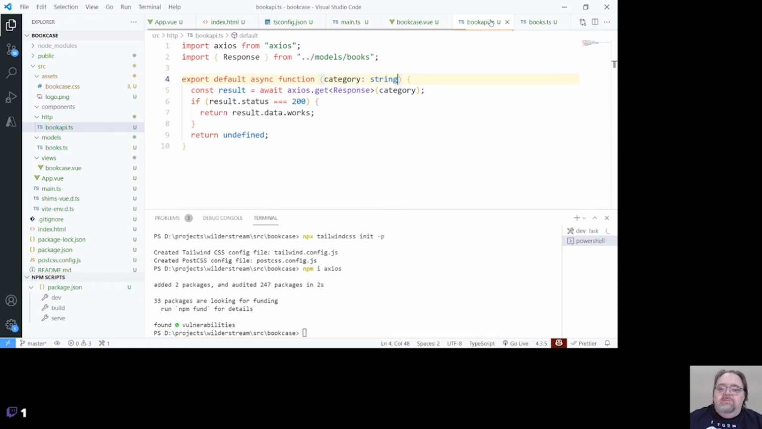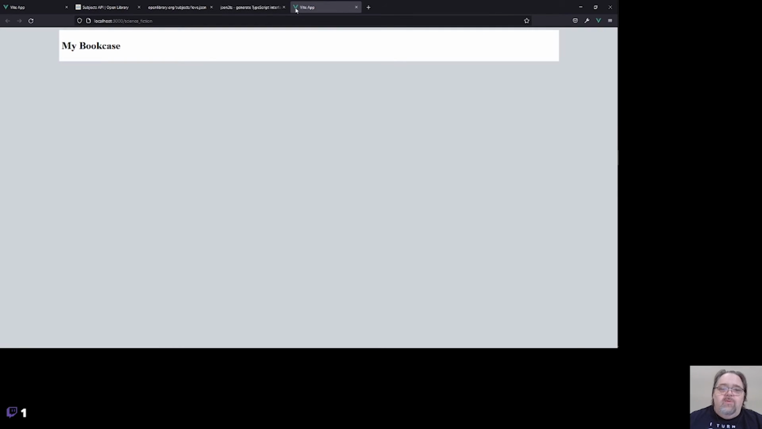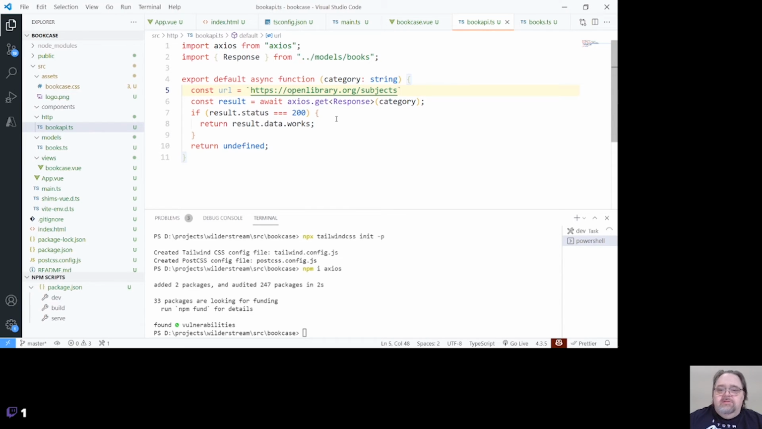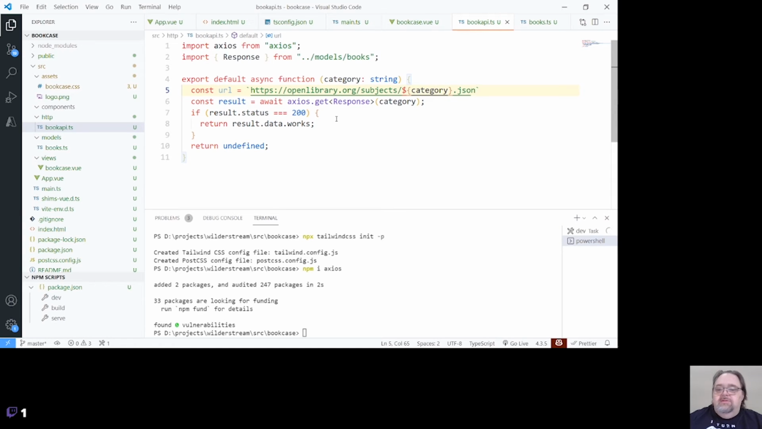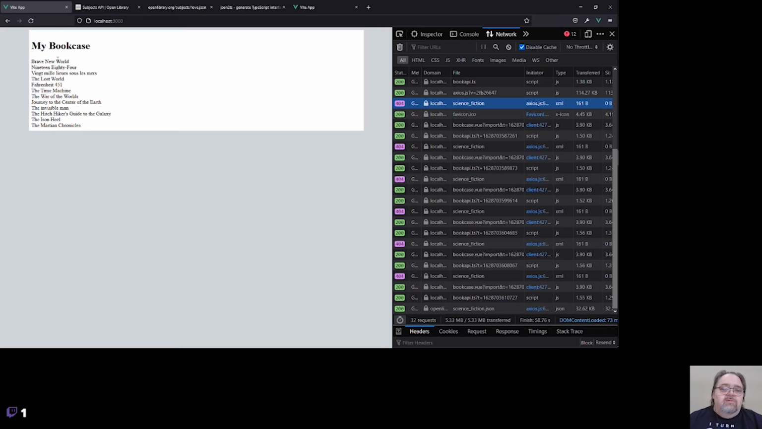We actually have to, let's build up our URL. So const URL is going to be https, openlibrary.org. I can't remember what we called it. Subjects, category .json. The .json is how they know what kind of data to return. So we need to have that in our URL as well. Let's throw the URL in there. And with luck, we're going to get a set of